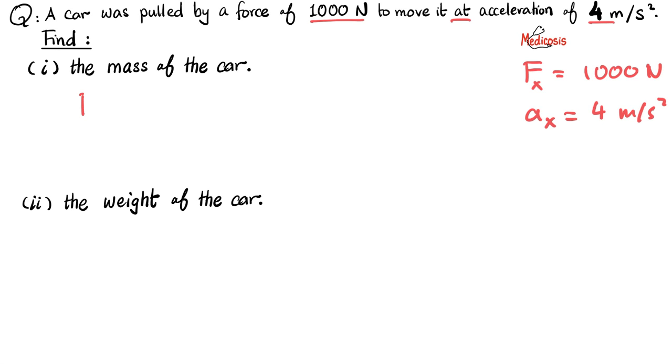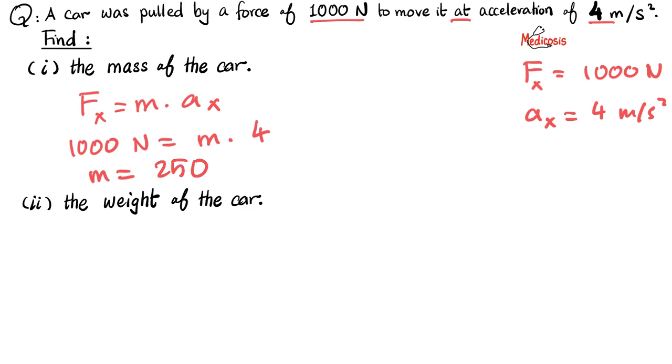I know that F, according to Newton's second law, is mass times acceleration. So 1000 newtons equals the mass times the acceleration. How much is the mass? No clue. Do you know the acceleration? Yes, that's 4. If I want mass, I divide each side by 4. So 1000 divided by 4 is 250 kilograms. This is the mass of the car.